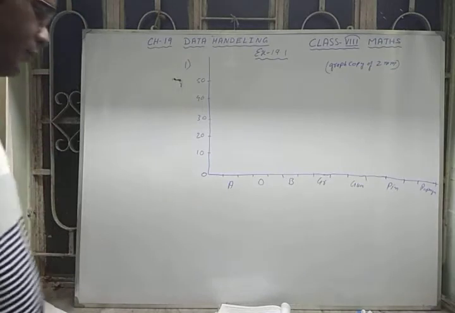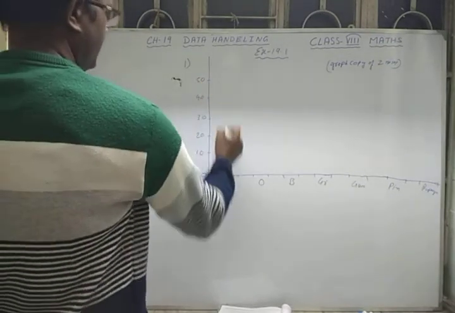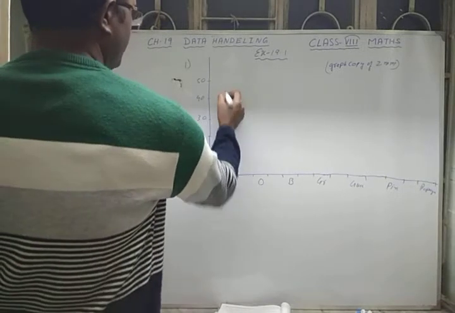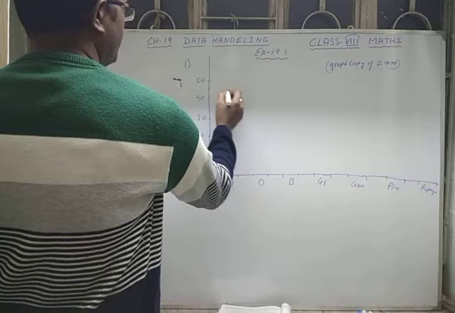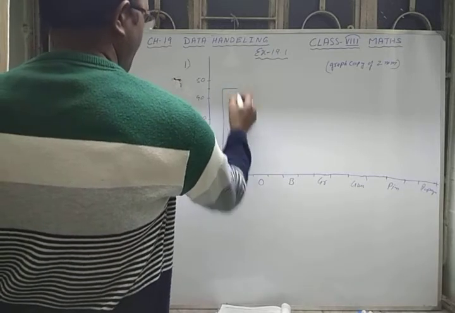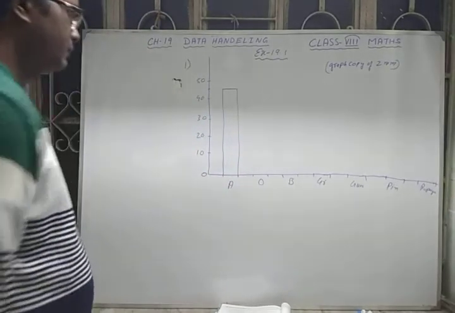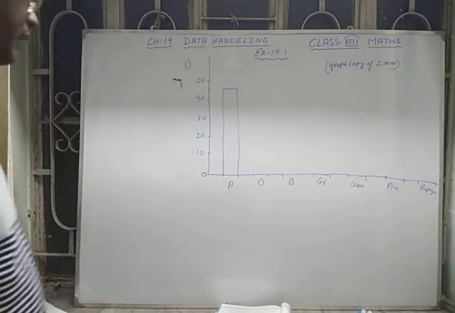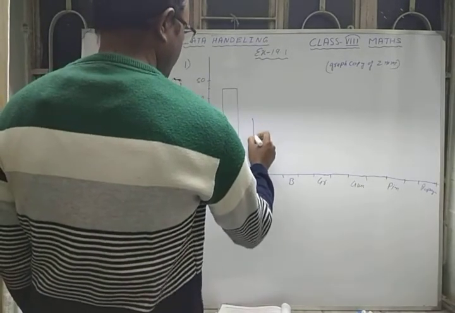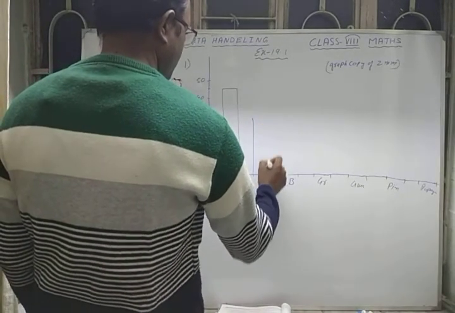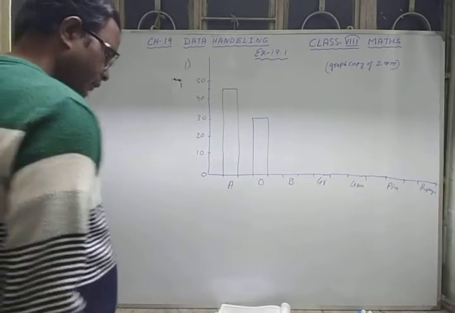So the number of people who like apple is 45. That means it will lie between 40 and 50. So you have to draw a straight line, in the middle here for 45. So this is the first bar. After that, the number of people who like orange is 30. So here, just join them. Then banana 20.